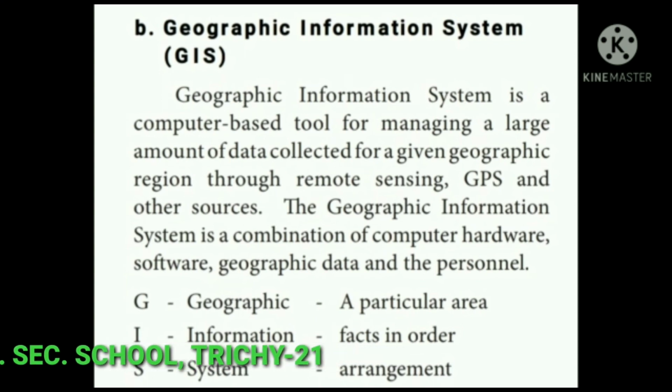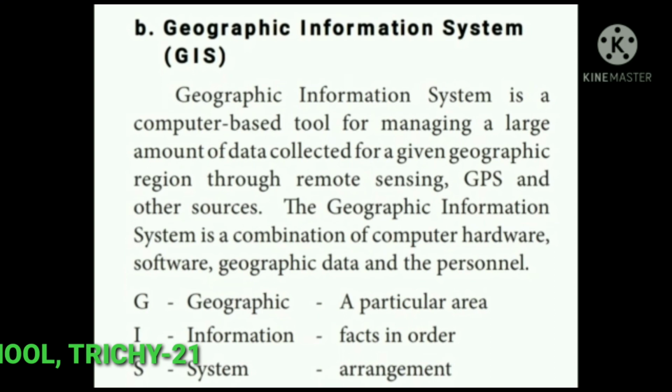G: Geographic, a particular area. I: Information, the facts in order. S: System, it is the arrangement.